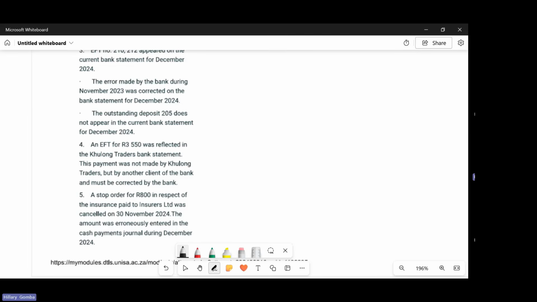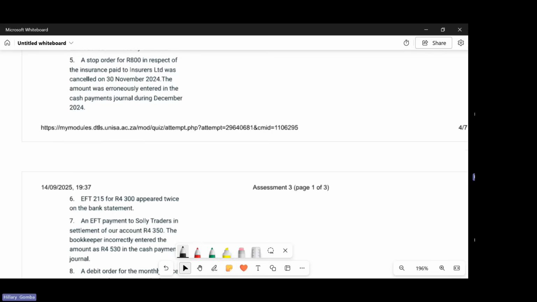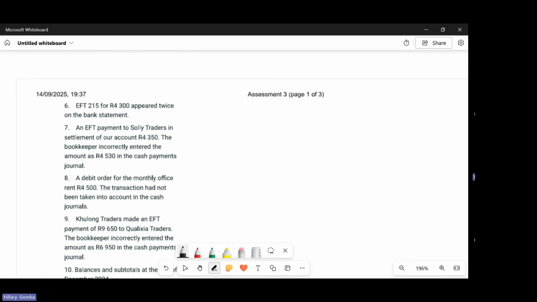The amount was erroneously entered in the cash payment journal during December 2024. Number 6 says EFT 215.4.3 appeared twice on the bank statement.